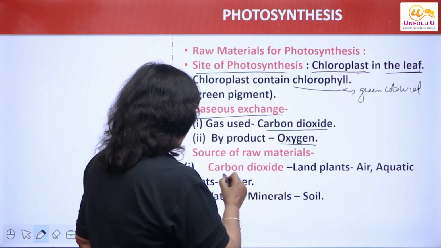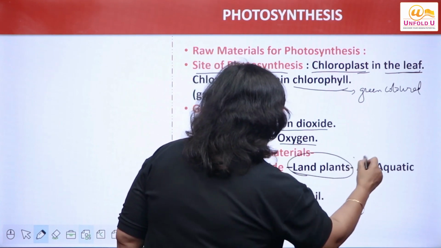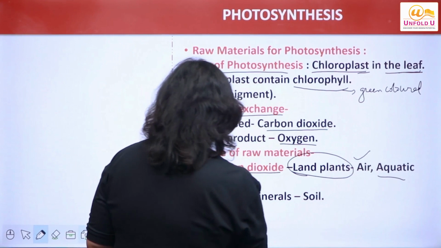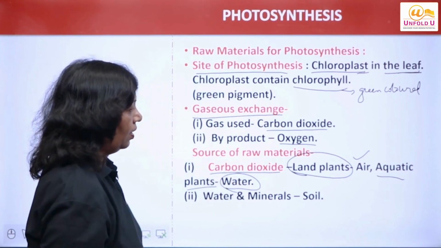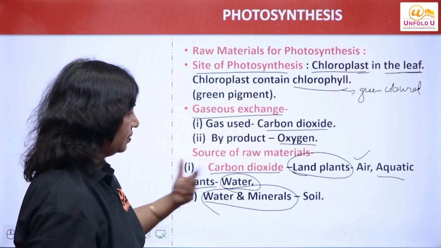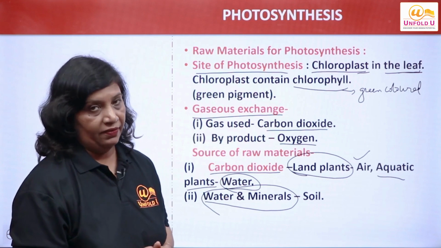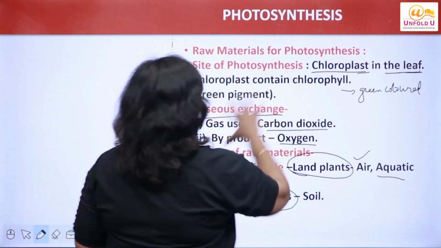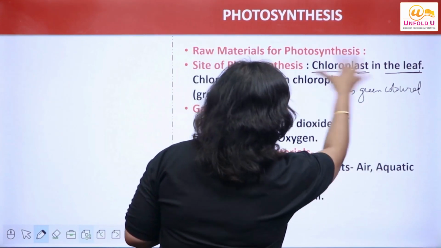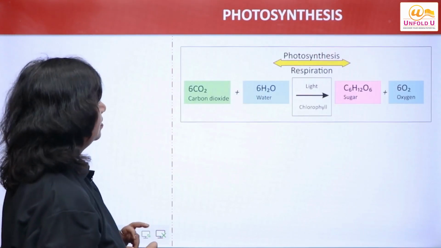Next, sources of raw material. Carbon dioxide: in the case of land plants, they obtain it from the air; in the case of aquatic plants, they obtain it from the water. Water and minerals are obtained from the soil, and in the case of aquatic plants, they are obtained from the water itself, right? So these are more points about autotrophic nutrition or photosynthesis.